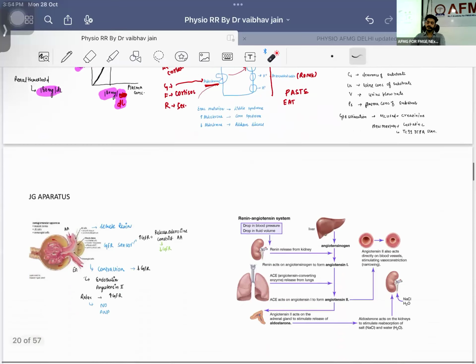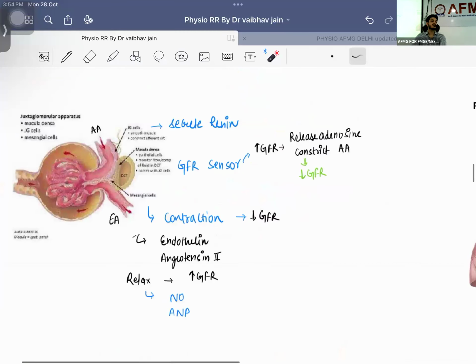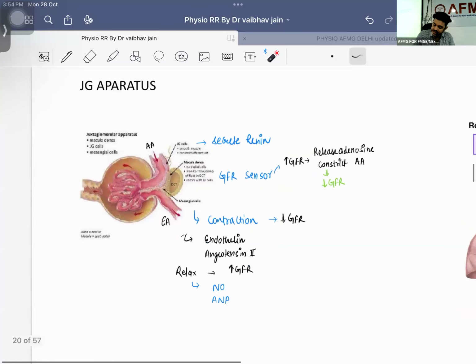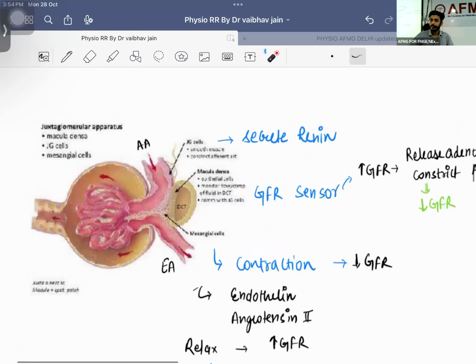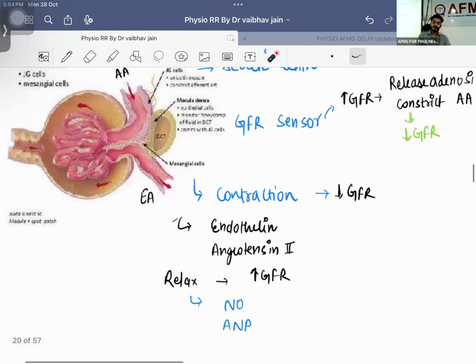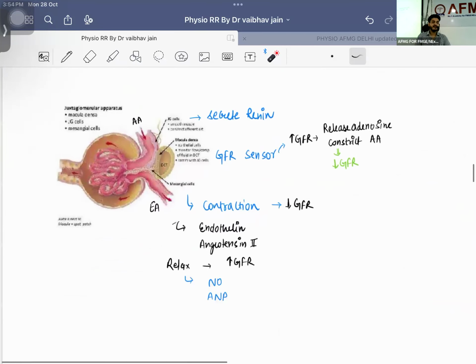Okay. Then we are having what? JG apparatus. They have asked you all of the following are the component of JG apparatus except. Okay. So what are the three components will be there? First is JG cells will be there. JG cells से क्या निकलेगा? Renin will be released. Okay. Second is your macula densa will be there, which is a GFR sensor. And third cell we are having is mesangial cells. Mesangial cells. Okay. So these are the three cells we are having.